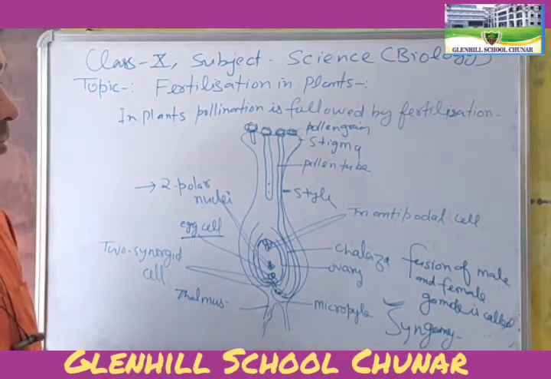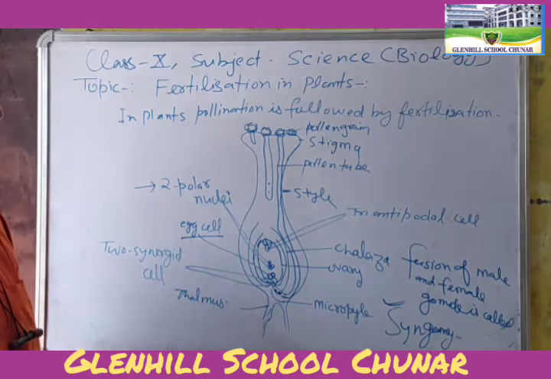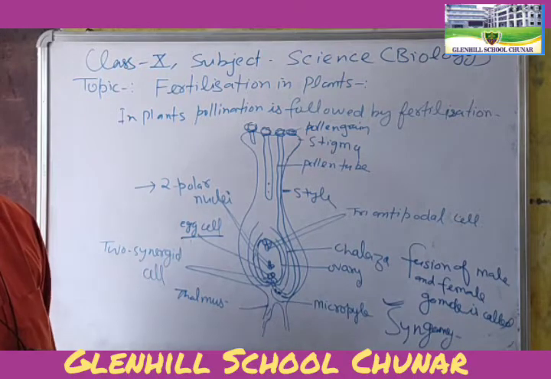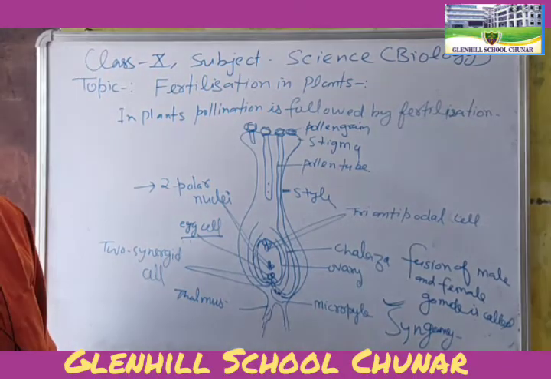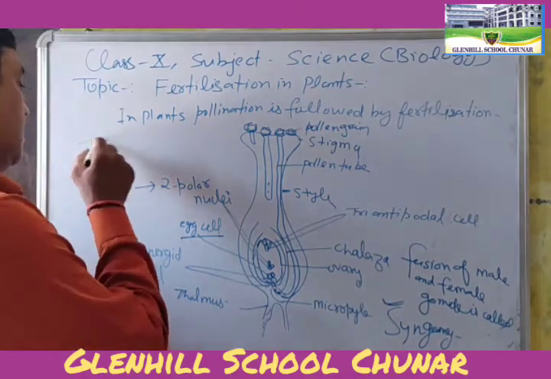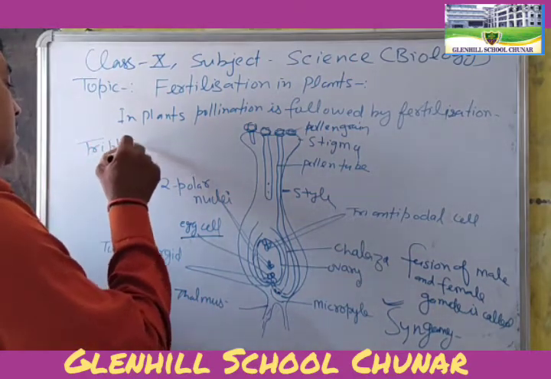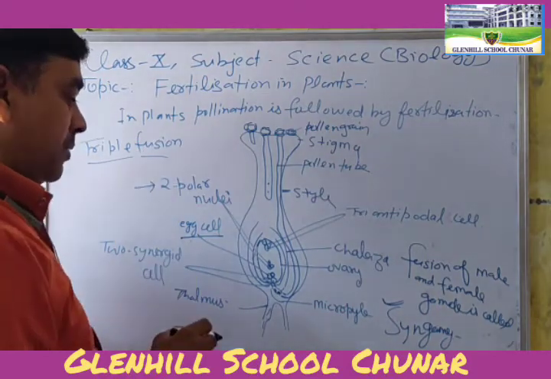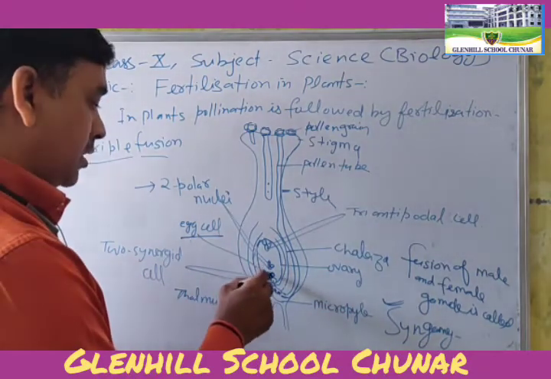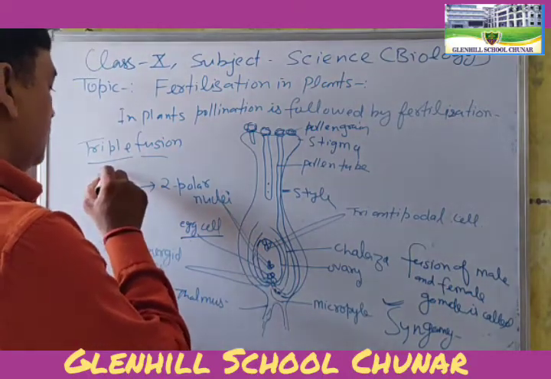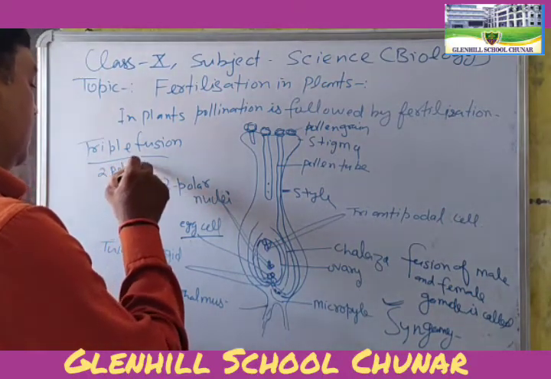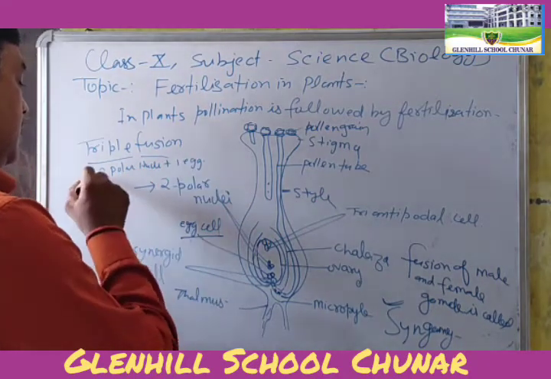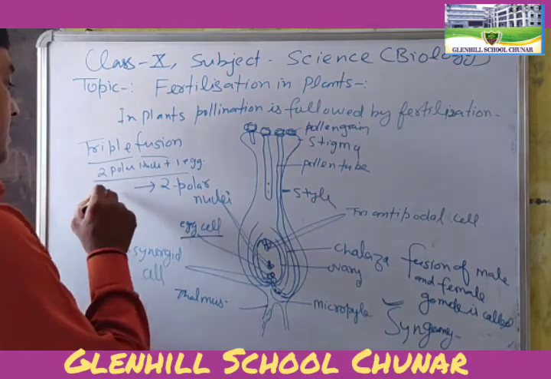So this type of fertilization is called triple fusion. How triple fusion? 2 plus 1: 2 polar nuclei plus 1 egg cell. This makes 3, triple fusion.